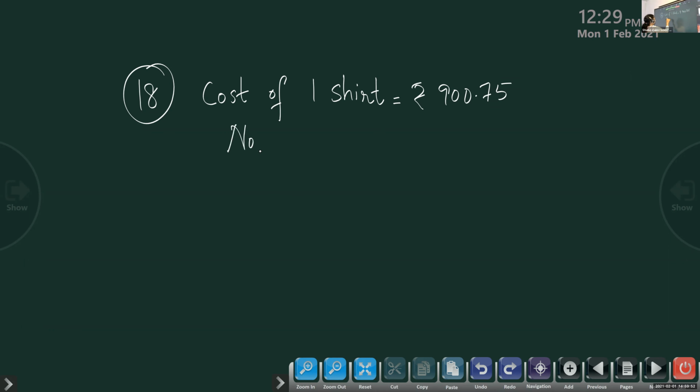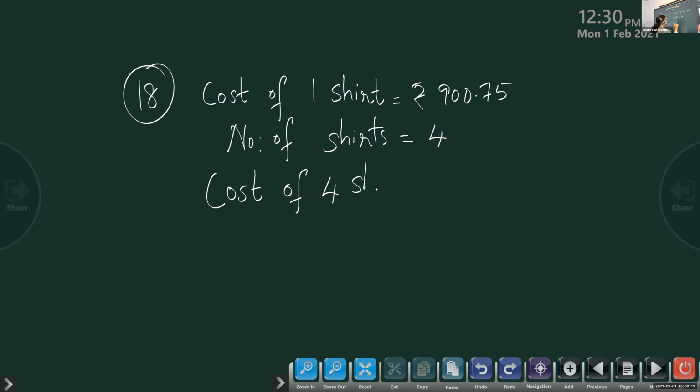How many shirts are there? We have 4. Cost of 4 shirts we have to find out. Or total cost, or cost of anything is correct. If you write total cost, it's correct. Cost of 4 shirts, that's also the same.